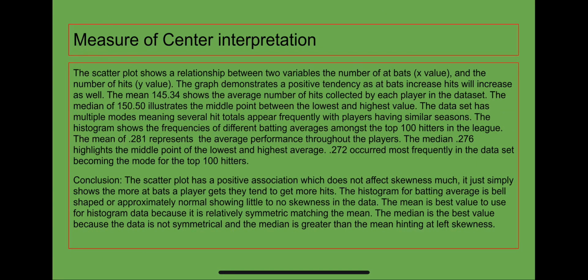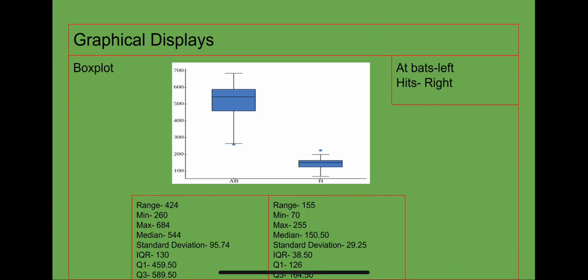The mean is the best value to use for the histogram data because it is relatively symmetric, matching the mean. The median is the best value because the data is not symmetrical and the median is greater than the mean, hinting at left skewness. Our next graphical display is a box plot, with at-bats being the left and the hits